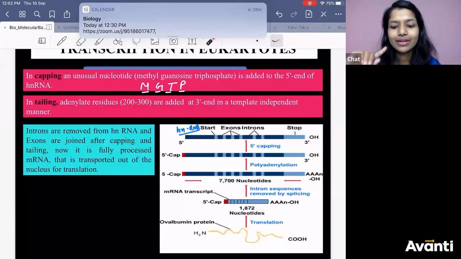We now have translation remaining, genetic code remaining, human genome project remaining, and DNA fingerprinting. These are the 4 topics which are remaining. Other than that, every question you should be able to solve. Okay?